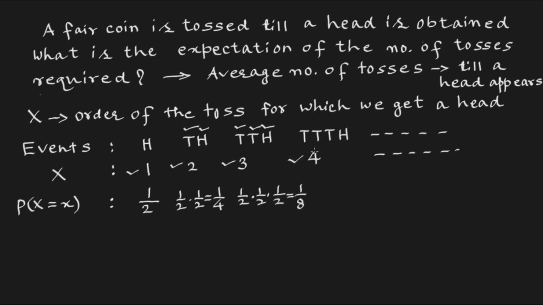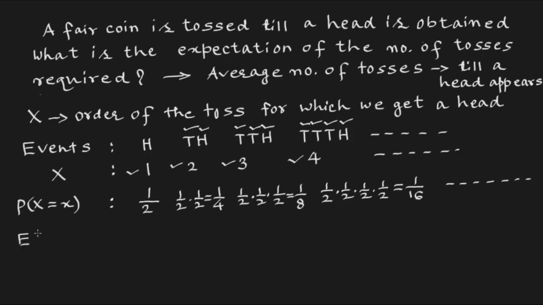For the fourth toss, the first T probability is half, into the second T half, third T half, and finally when H appears it is half again, which will be 1 upon 16, and so forth for the fifth, sixth number of tosses.